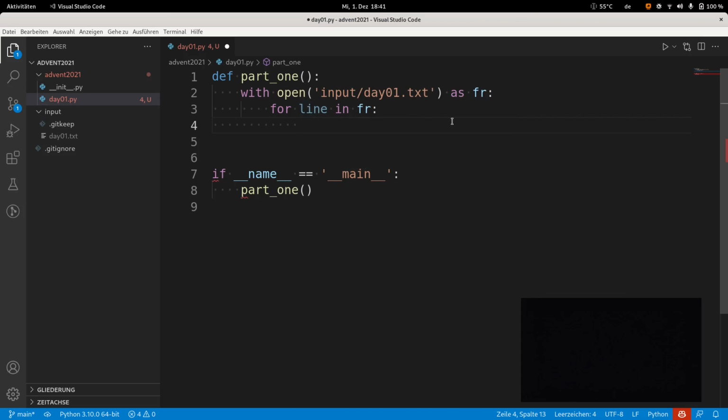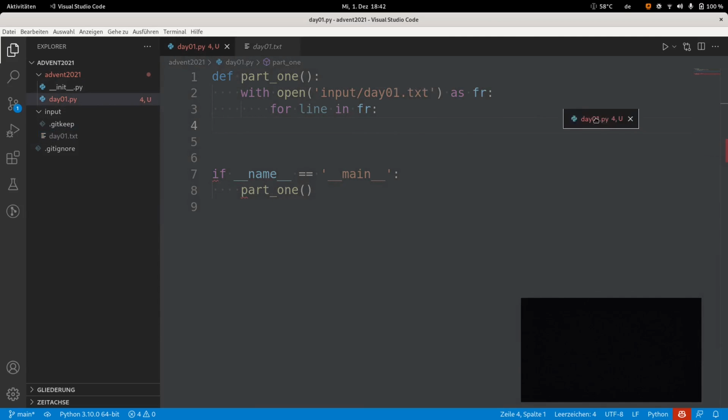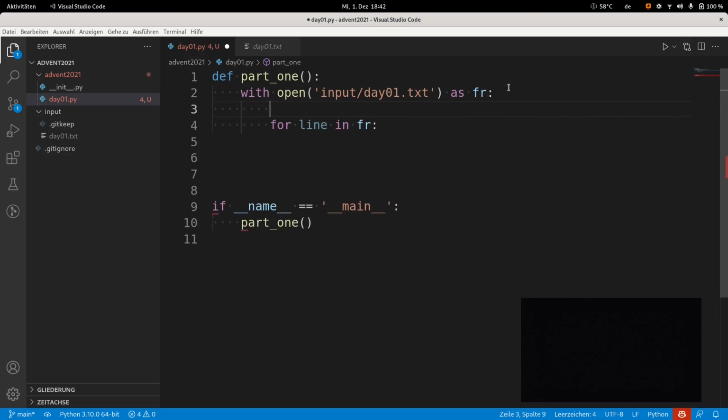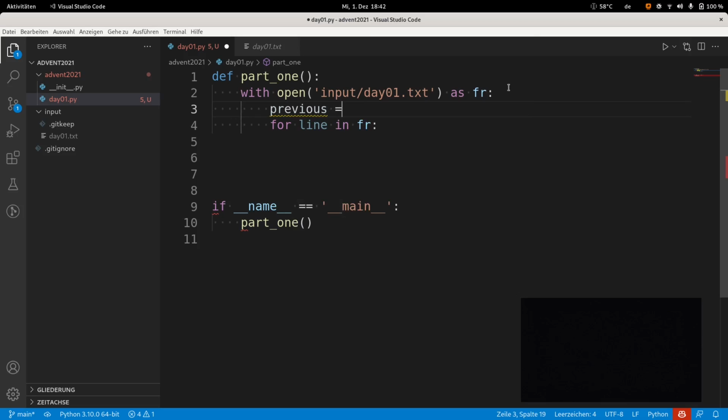Now what I want to do with these strings, I want to read one by one the numbers that I get, which are here, and see if they are greater or not compared to the previous one. So I start by creating a value which is the previous one. So I say previous, the previous value initially is empty, it's None. None is just a placeholder that Python wants. That is nice to use when you have no values.